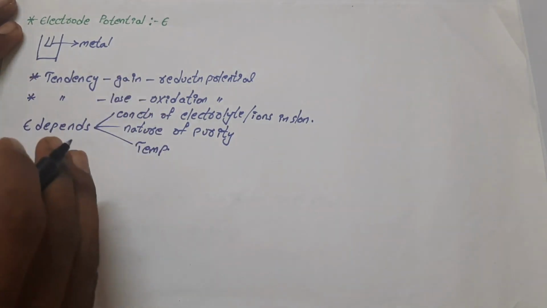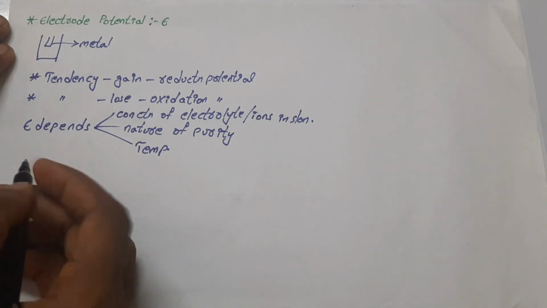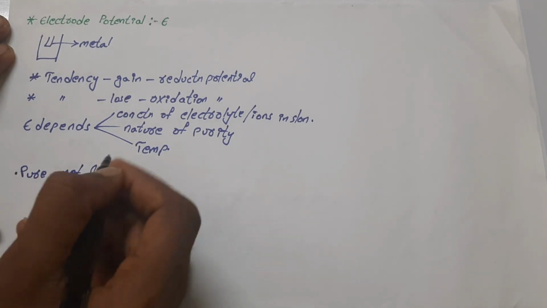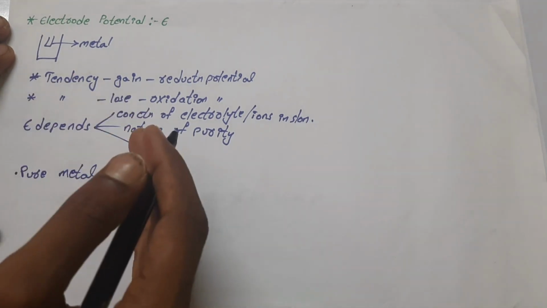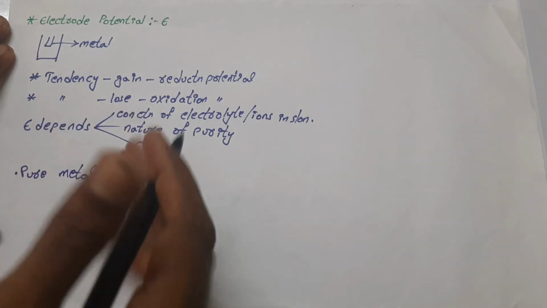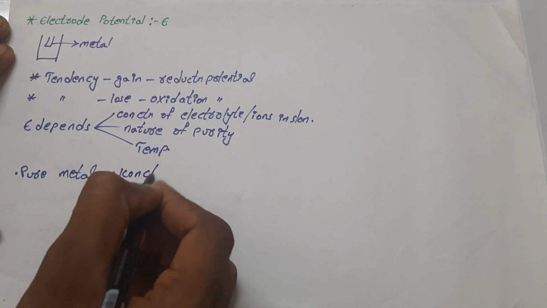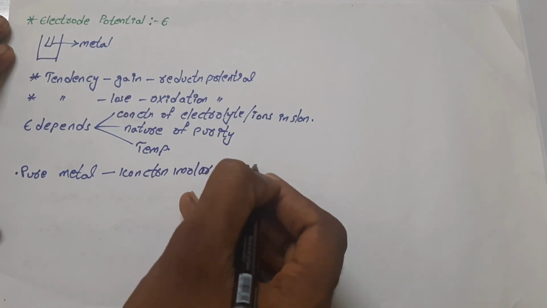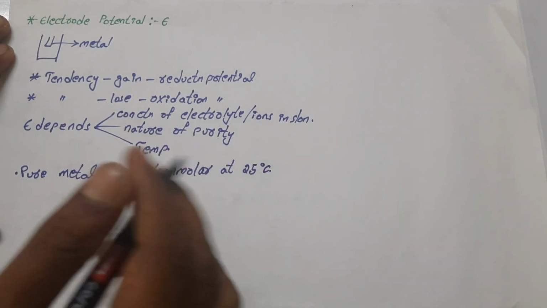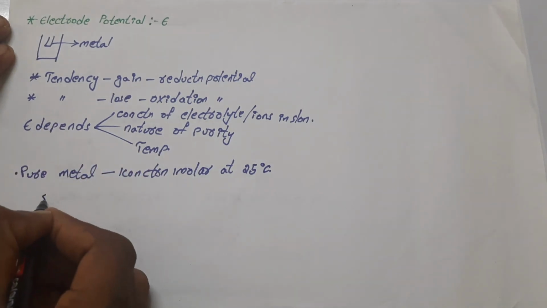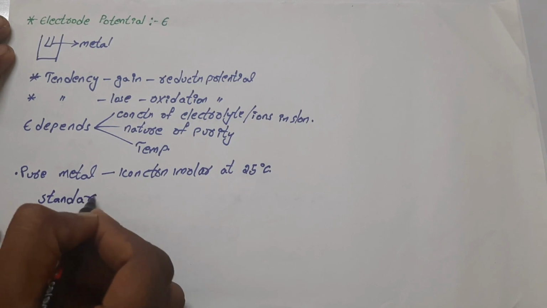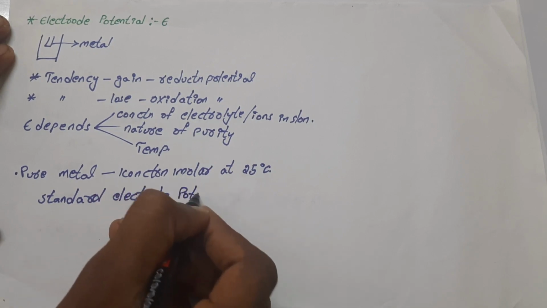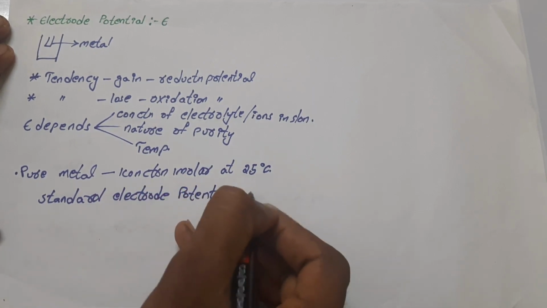In the case of a pure metal, the electrode potential in contact with its own ions at unit activity, that is, a concentration of 1 molar, and at 25 degrees centigrade of temperature, is called the standard electrode potential. This is denoted by the symbol E naught.